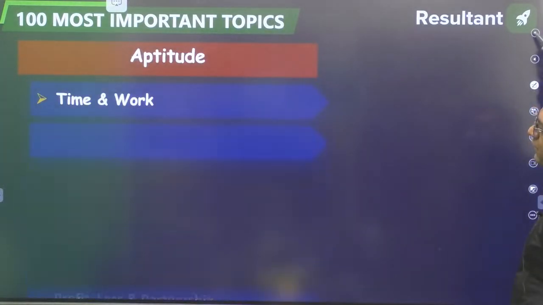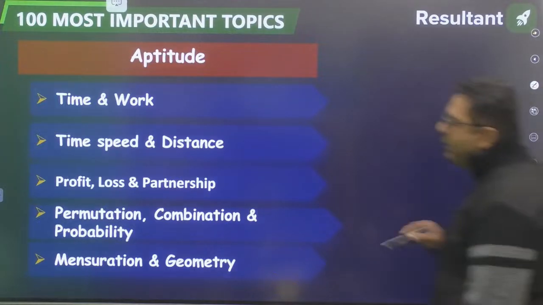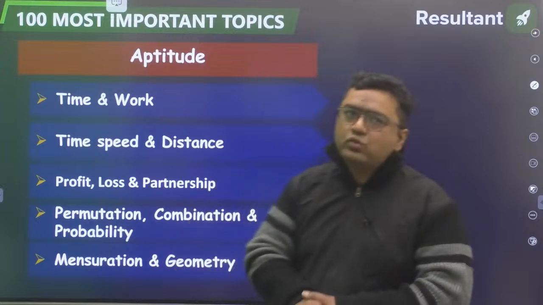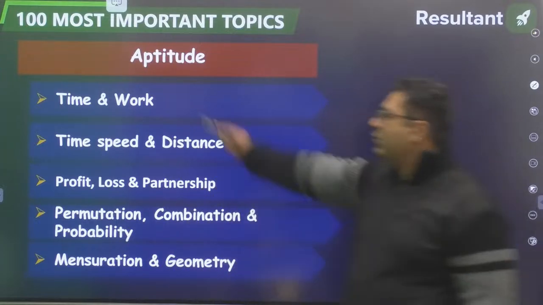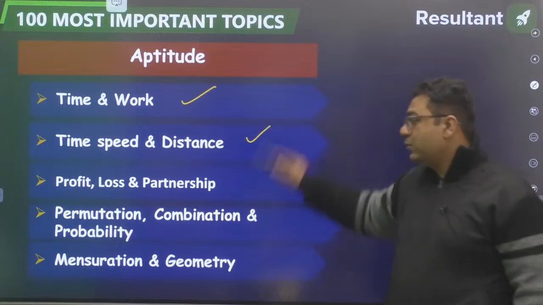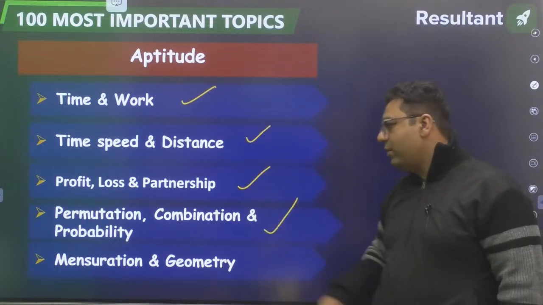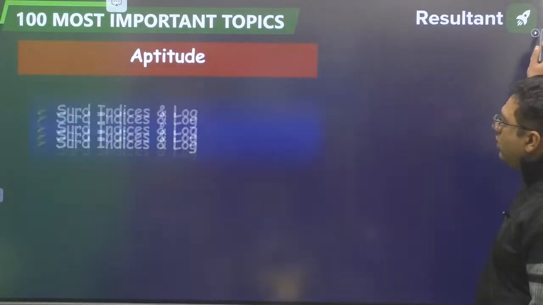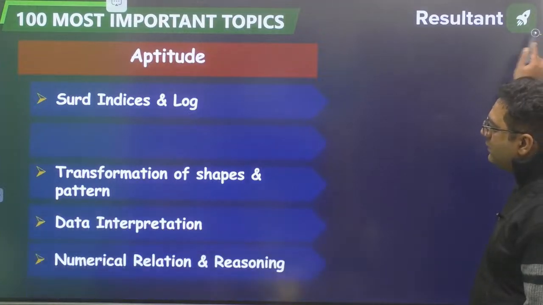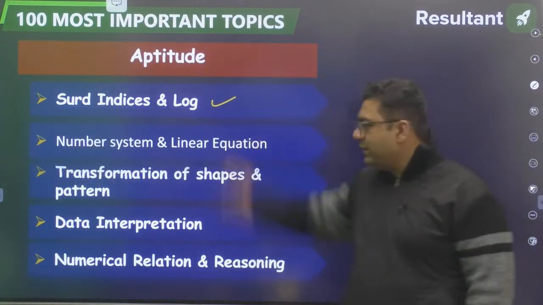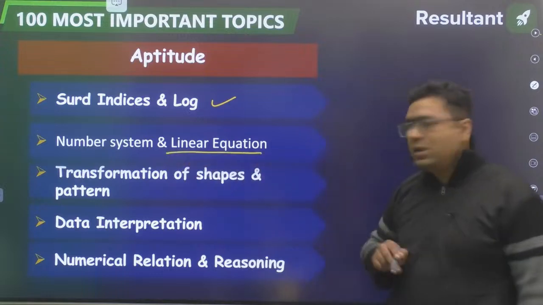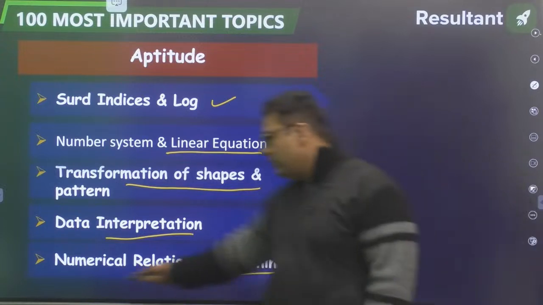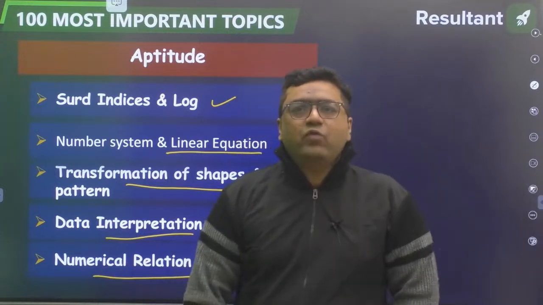We are moving to the aptitude part. My dear, in aptitude, by watching the previous papers, I have come to the conclusion that these are important topics: time and work, time, speed and distance, profit loss, partnership, permutation, combination, probability, mensuration and geometry. Okay. Then we have other topics like surds, indices and logarithm, then number system and linear equations, transformation of shapes and pattern, data interpretation, and my dear, numerical relation and reasoning. So these are the topics important for aptitude.